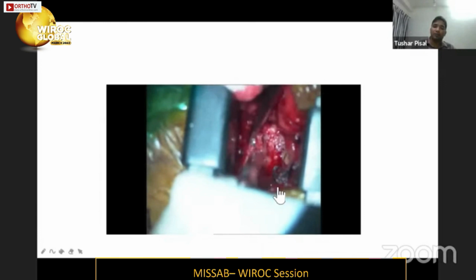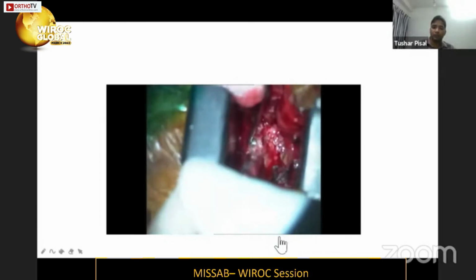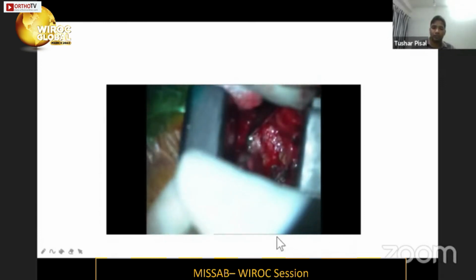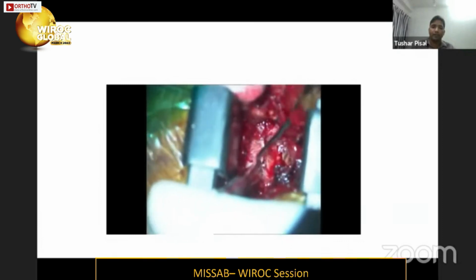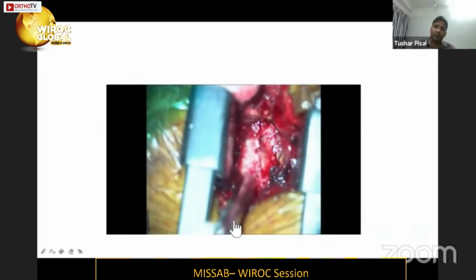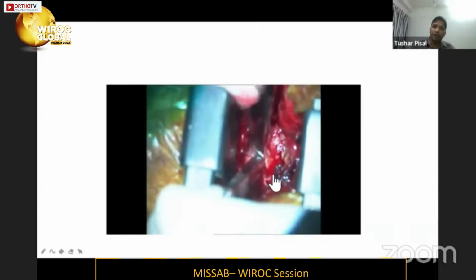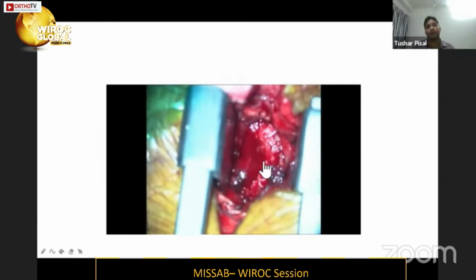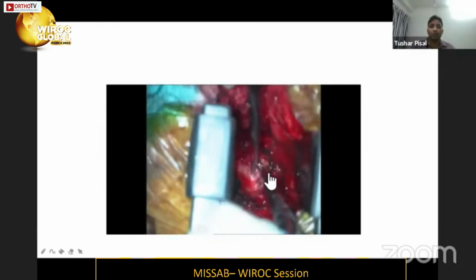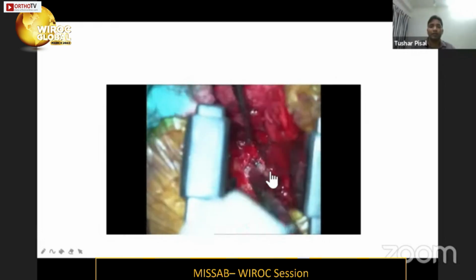The part of the superior facet was still remaining, so we used a Kerrison rongeur to take out that part of the superior facet. Then from here we have to identify this gap. We have to put the Kerrison properly, then we can remove the superior facet.